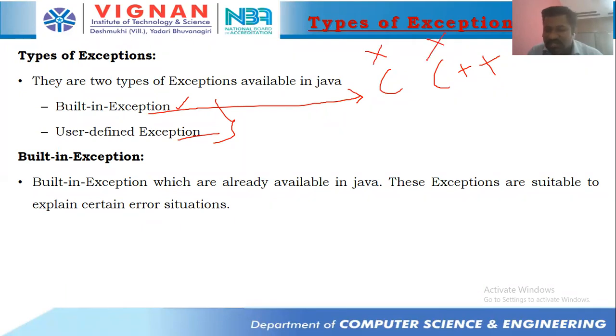That means, very simple, C and C++ don't have predefined exceptions. Predefined exceptions or built-in exceptions were not there in C and C++. But in Java, we have a huge number of built-in exceptions available. So built-in exceptions are already available in Java, and these exceptions are suitable to explain certain error situations.